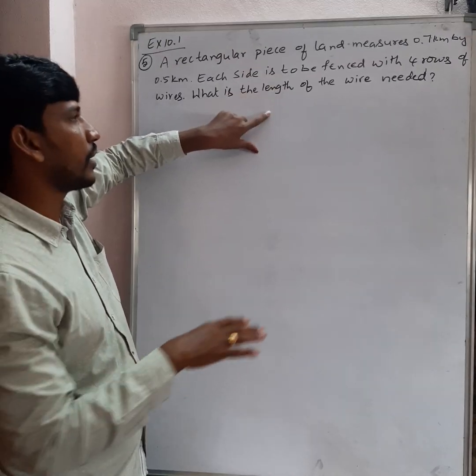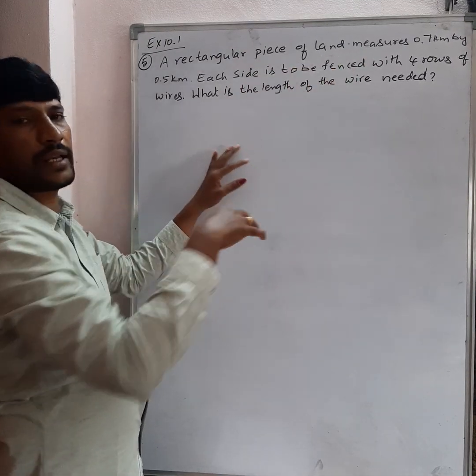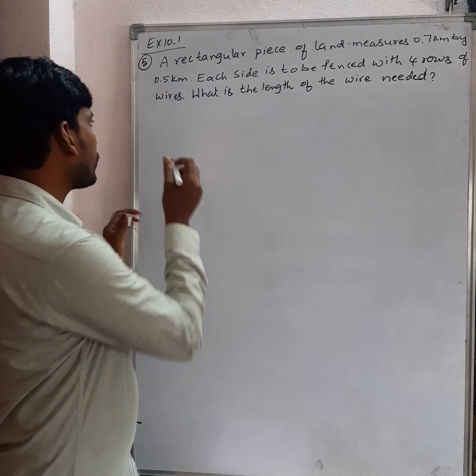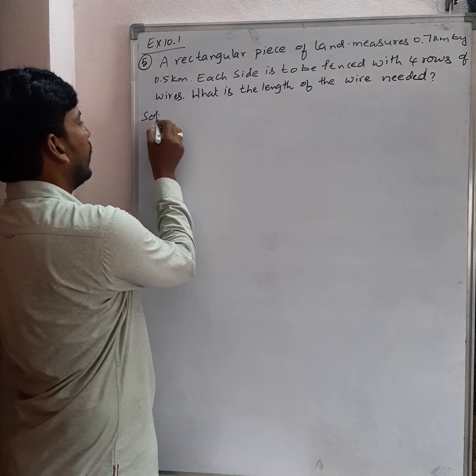And see this here, length is 0.7 kilometer and breadth is 0.5 kilometer. Both length and breadth are in the same measure, that is kilometer, same units. So now see this here, listen carefully.